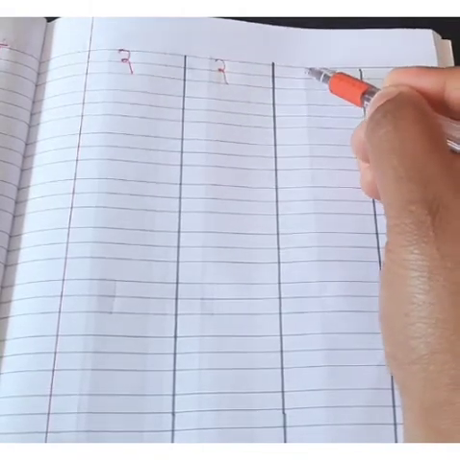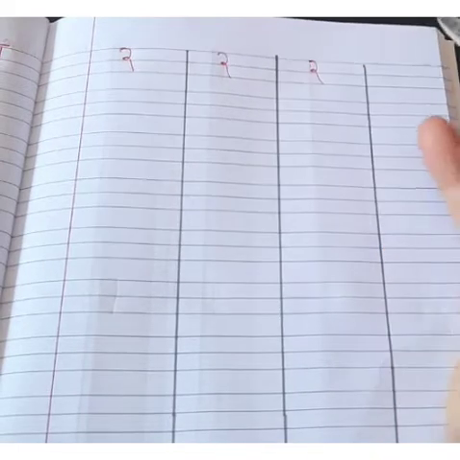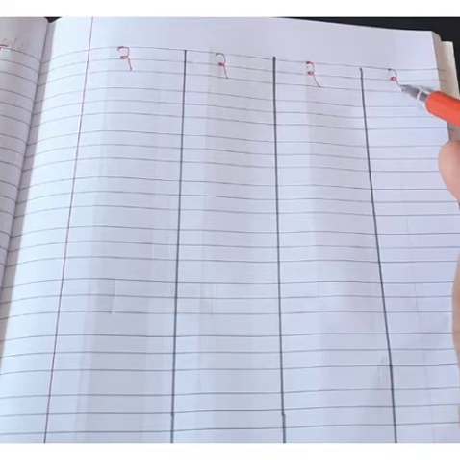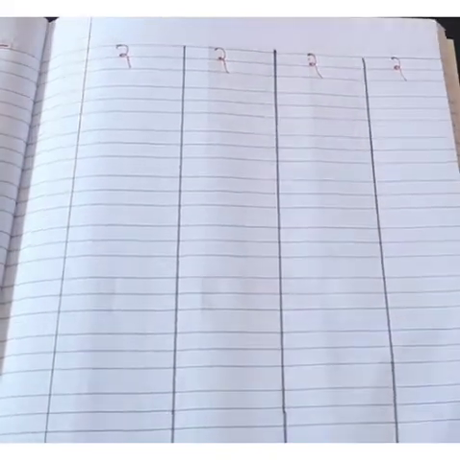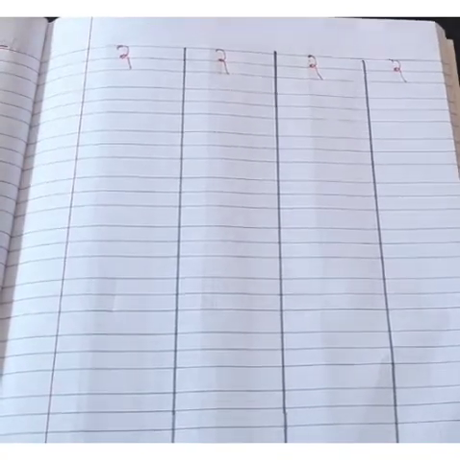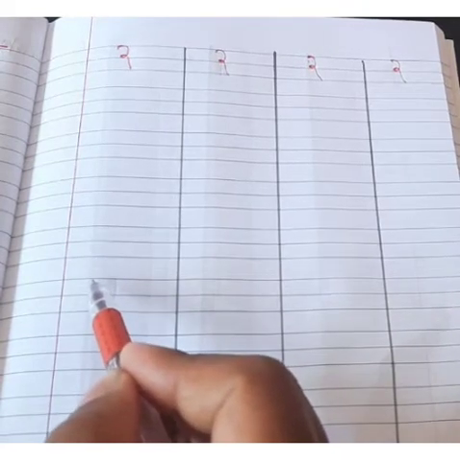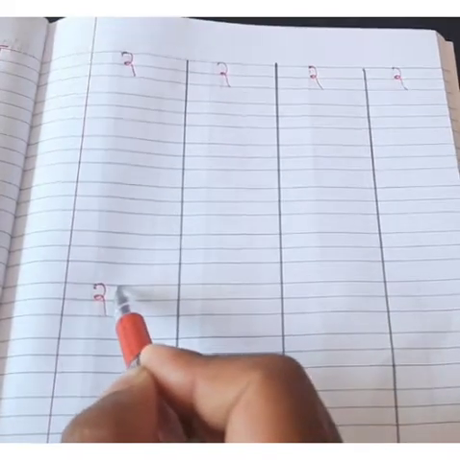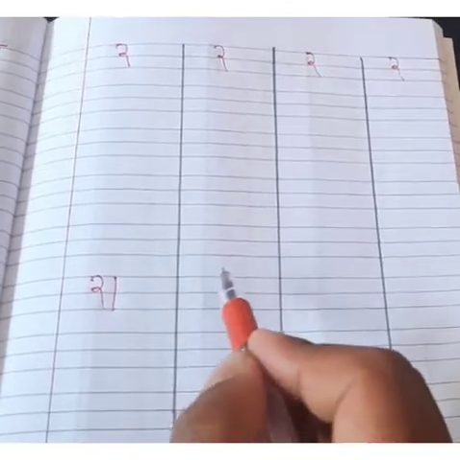Okay, like this. Like 2, but this tail you are going to draw till the third line. Okay, next second part here, same like that, then you are going to draw one line, a standing line to the side.